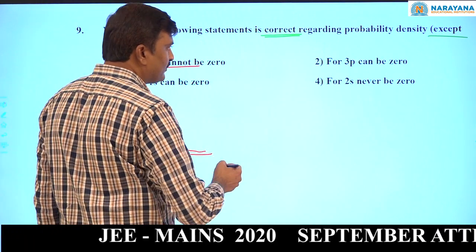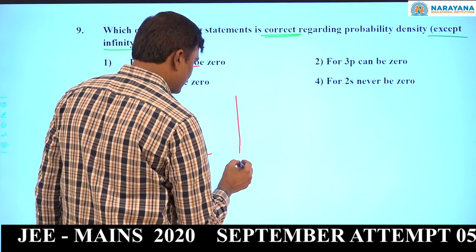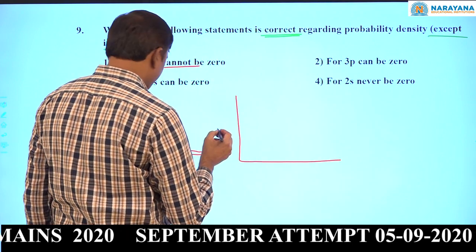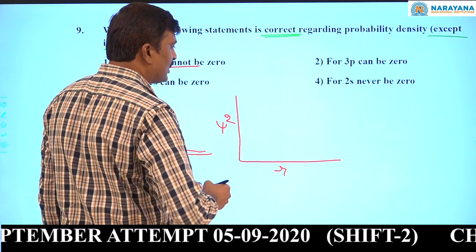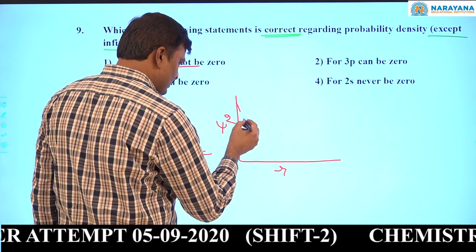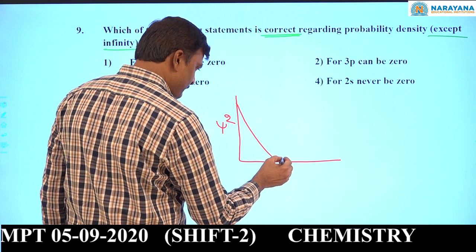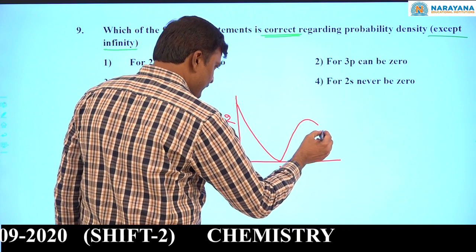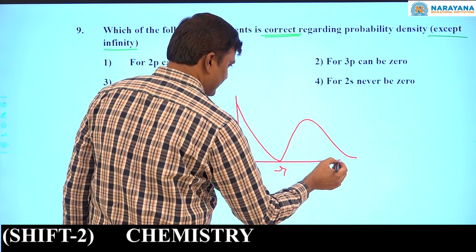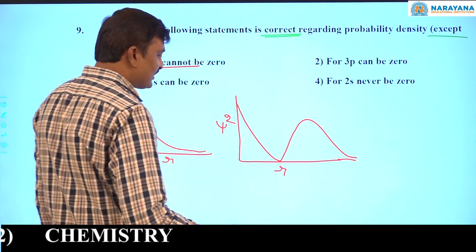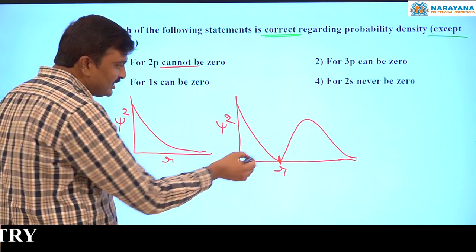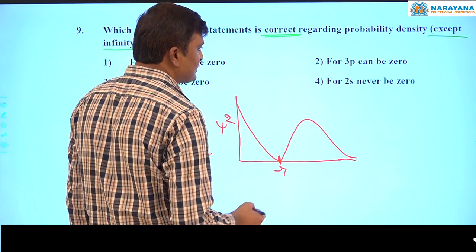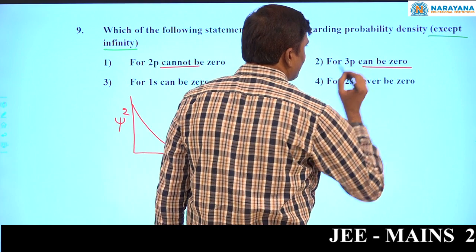Now if you take 3p, chi-square versus R, how will the graph be? 2p, 3p, like this. Now it is the radial node. Here the probability density can be 0.